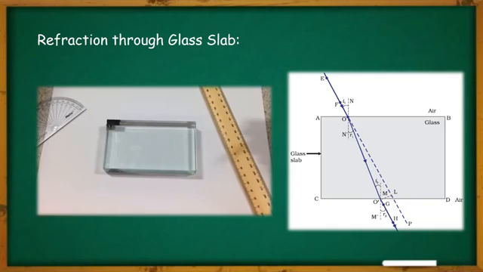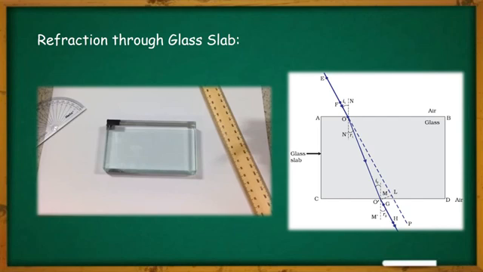In case of a rectangular glass slab, a light ray suffers two refractions, one at the air-glass interface and another at the glass-air interface. Now let us identify which ray is called what, or which angle is called what. As you can see in the diagram, the ray EO is called the incident ray.